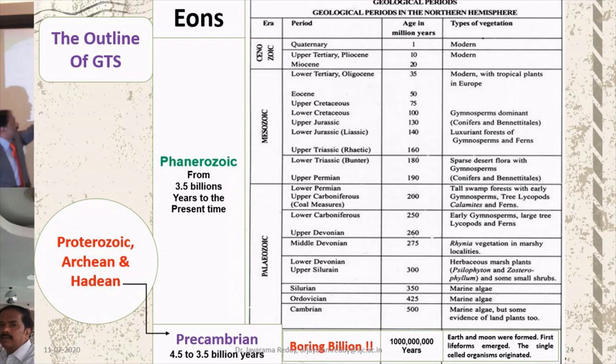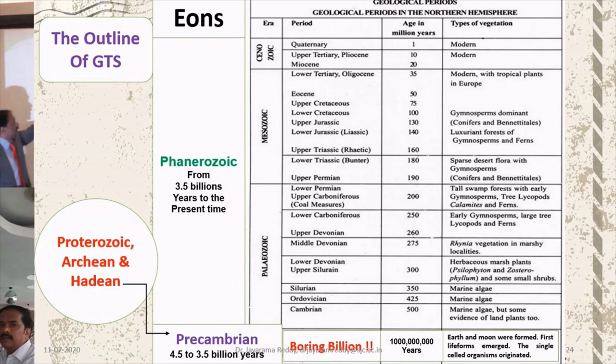Whereas the Phanerozoic eon is made up of 3 eras: Paleozoic era, Mesozoic era, and Cenozoic era. The Paleozoic era is divided into a number of periods. The Mesozoic era is also divided into different periods, and the Cenozoic era is the recent era.